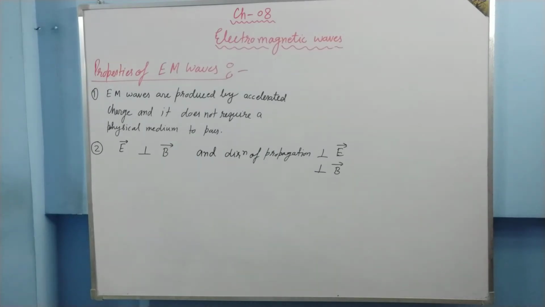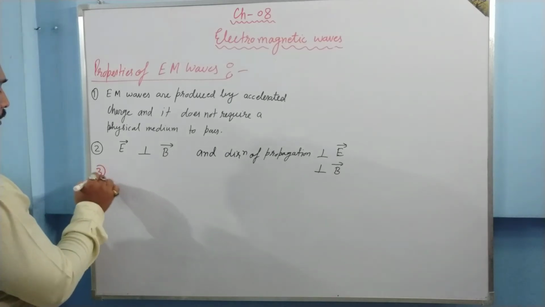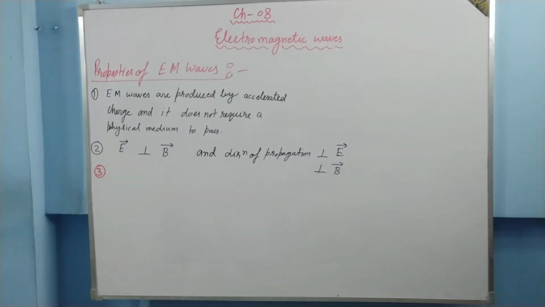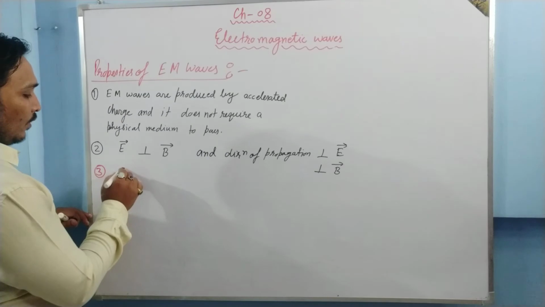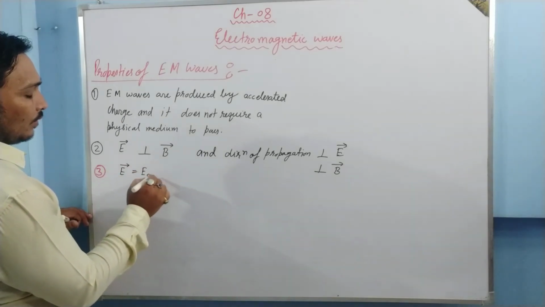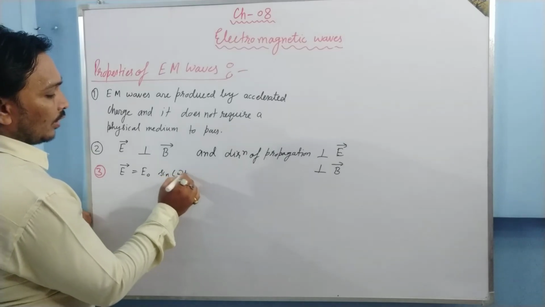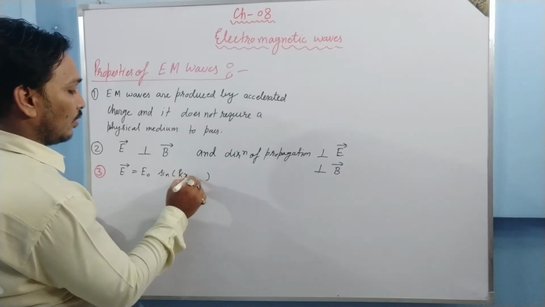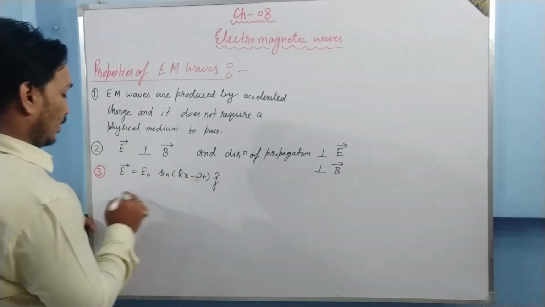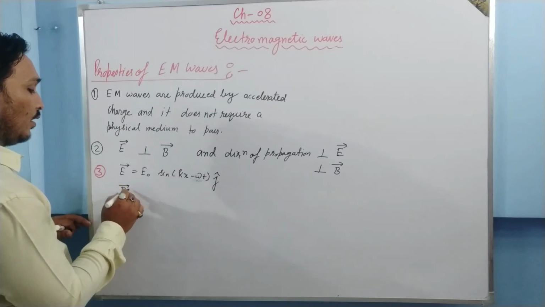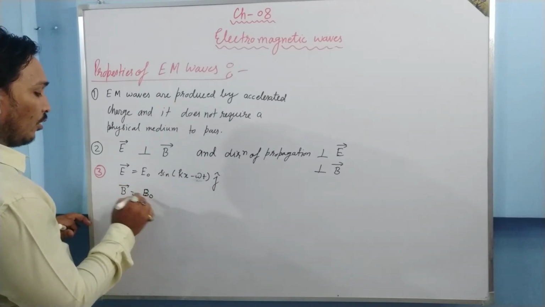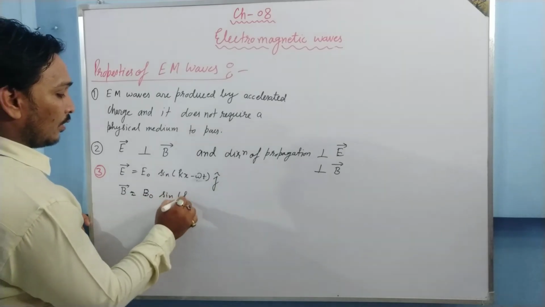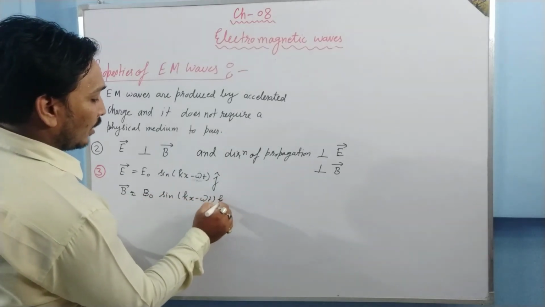Okay, so this is your second property. Now let us move to the third property. Third property is, if you see the equation of electric field, it was E vector is equal to E naught sine kx minus omega t j cap. And if you see the equation of magnetic field, it was B naught sine kx minus omega t k cap.